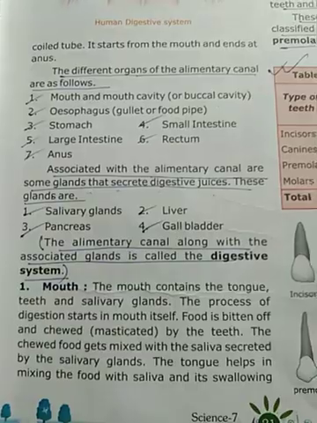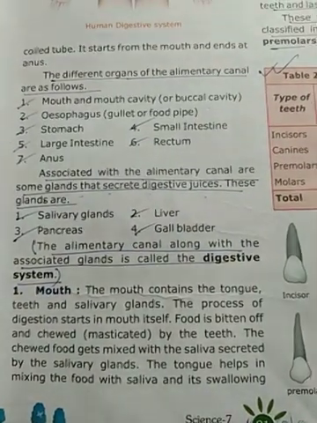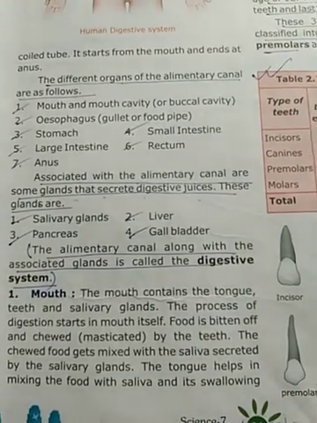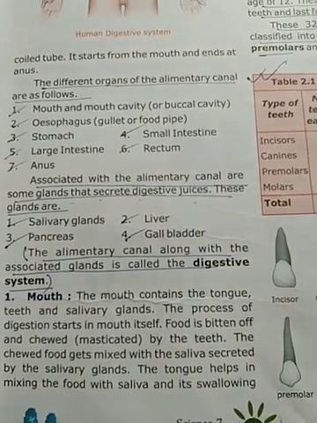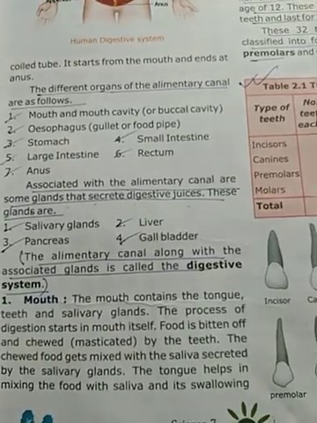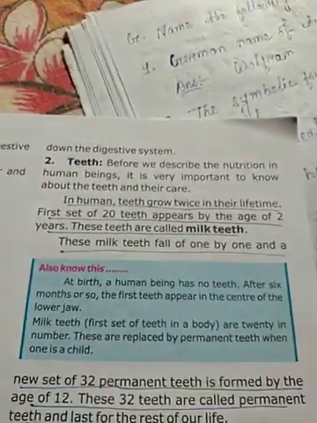Mouth. The mouth contains the tongue, teeth and salivary glands. The process of digestion starts in the mouth itself. Food is bitten off and chewed by the teeth. The chewed food gets mixed with the saliva secreted by the salivary glands. The tongue helps in mixing the food with saliva and moving it down the digestive system.